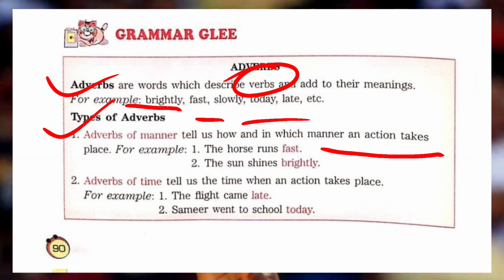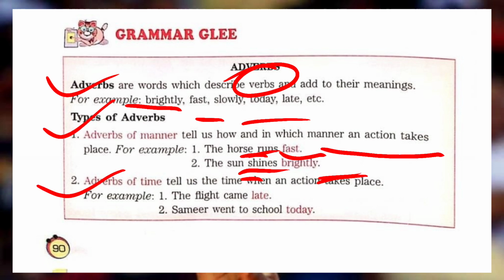All right. For example, the horse runs fast. Here, run is a verb and fast is describing run. So fast is an adverb of manner. The sun shines brightly. Again, you know that shine is a verb, and shine is described by the word brightly, and brightly is an adverb of manner.